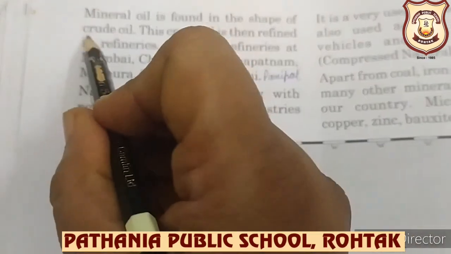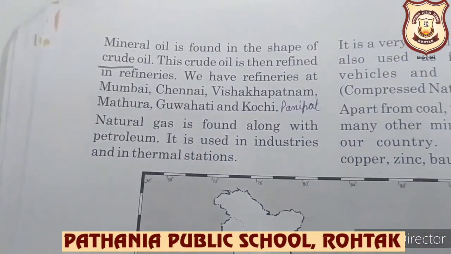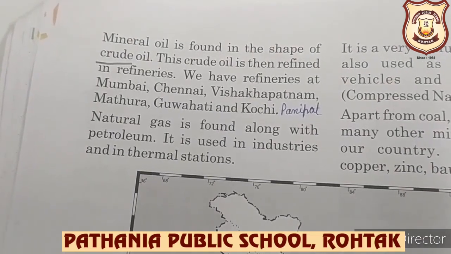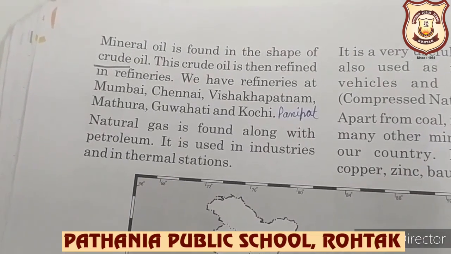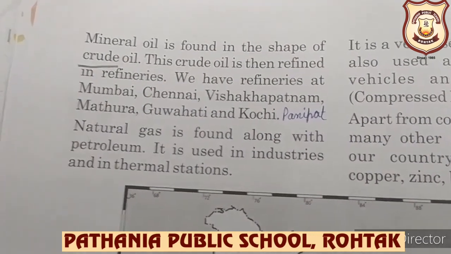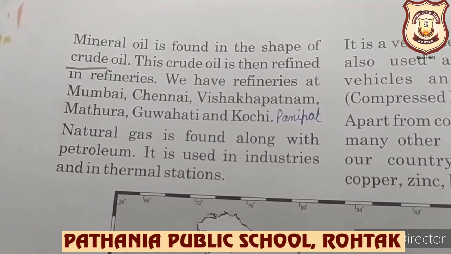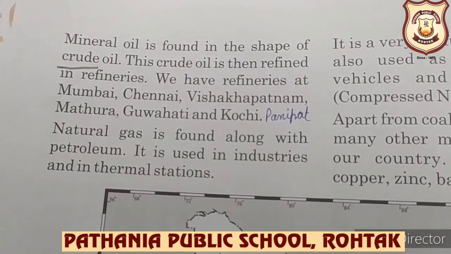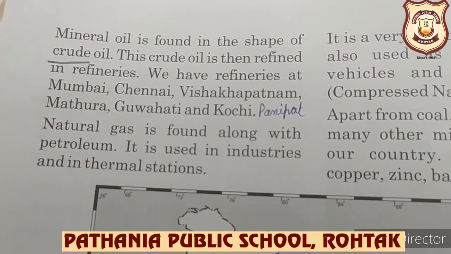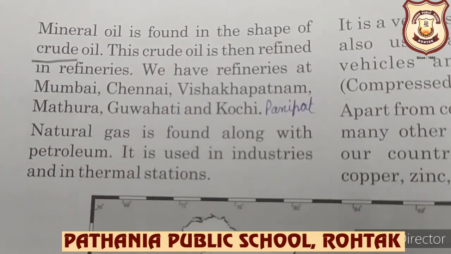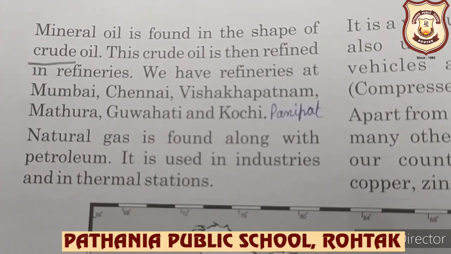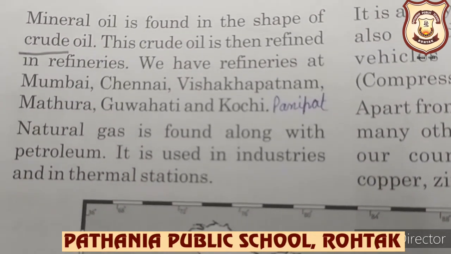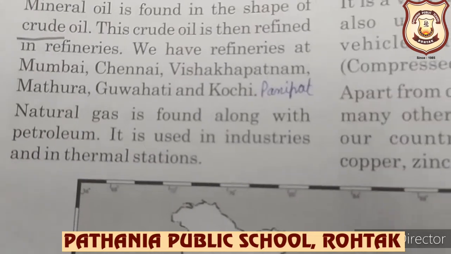Here is the word crude oil. So what is the meaning of crude? It's a naturally occurring oil, you can say, which has not been refined. जो refined नहीं किया है, उस oil को हम crude oil बोलते हैं, okay? मतलब naturally occurring oil, that is crude oil. This crude oil is then refined in refineries. तो refineries में इस crude oil को refine किया जाता है. We have refineries at Mumbai, Chennai, Visakhapatnam, Mathura, Guwahati, Kochi and Panipat.